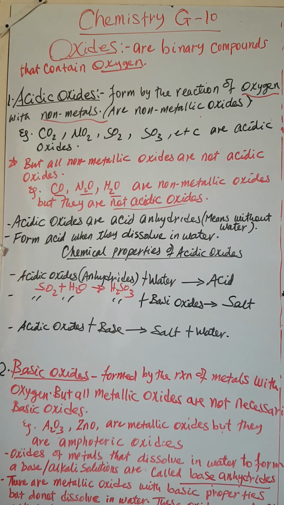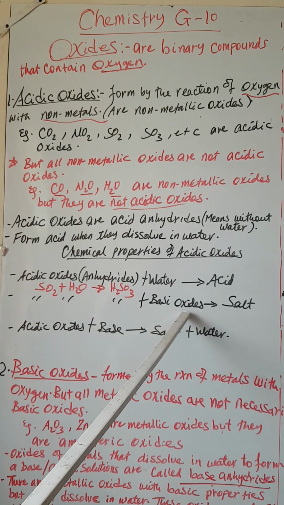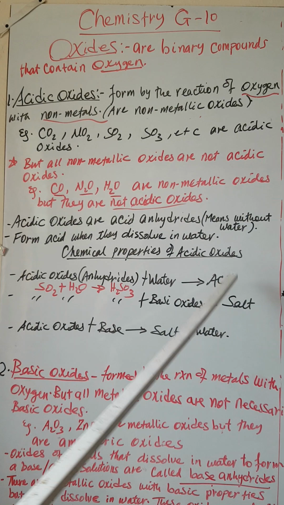Again, the other property of acidic oxides or acid anhydrides is their reaction with basic oxides to form salt.